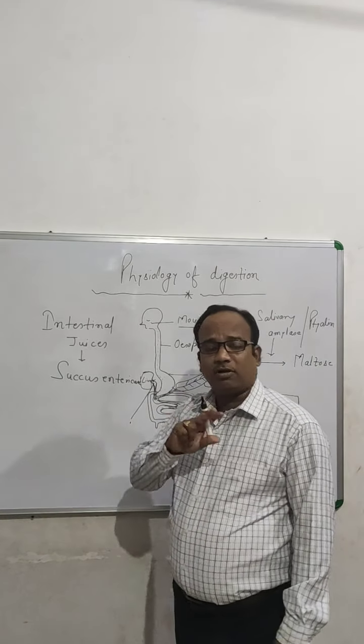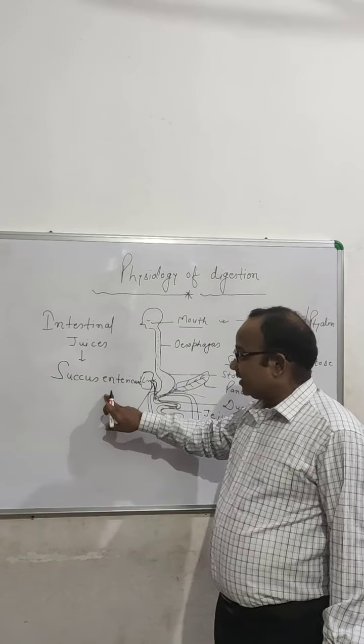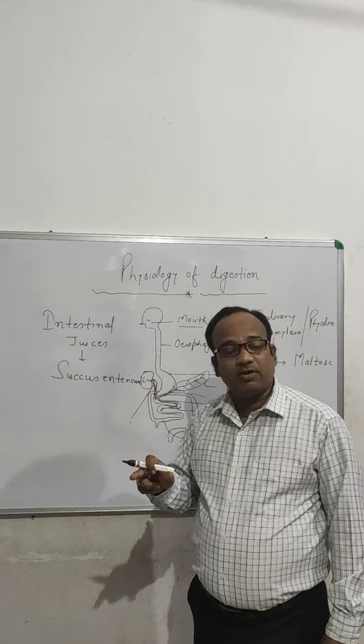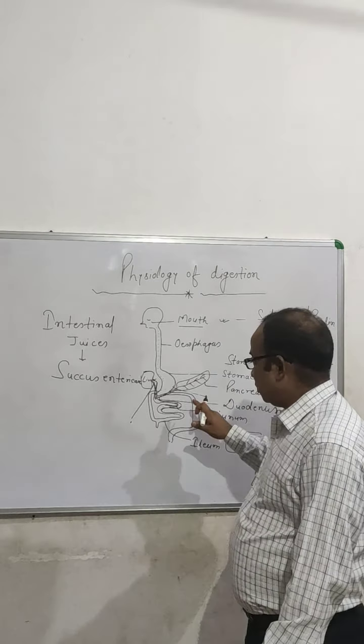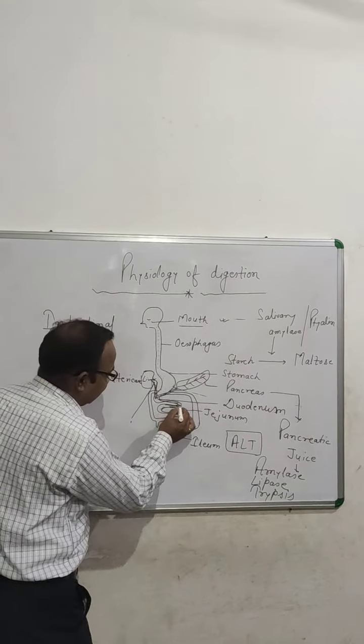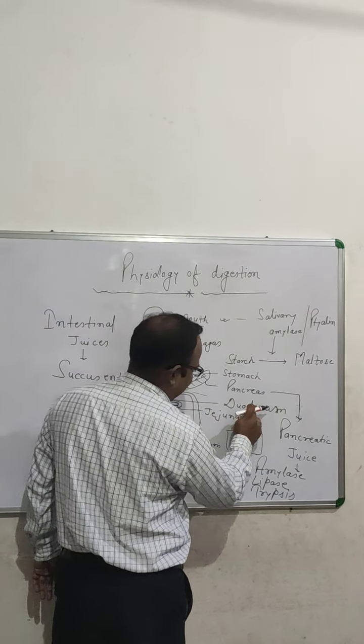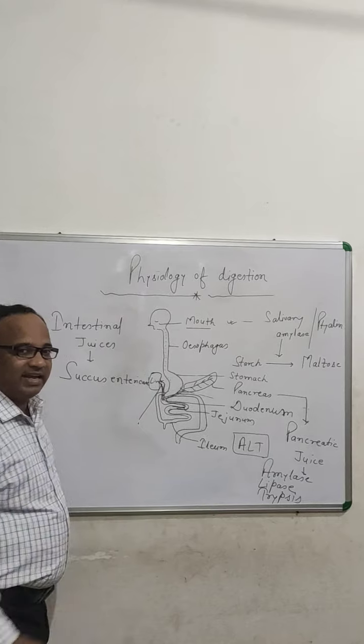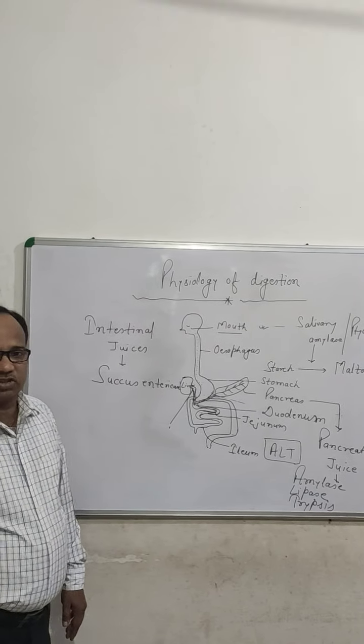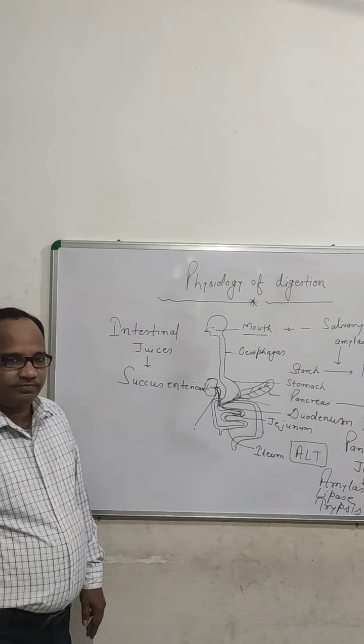But you need to know only that the succus entericus again breaks down the food molecules at this level, that means in the region of the small intestine. Small intestine means the duodenum, jejunum, and ileum. These are the different parts of the small intestine.